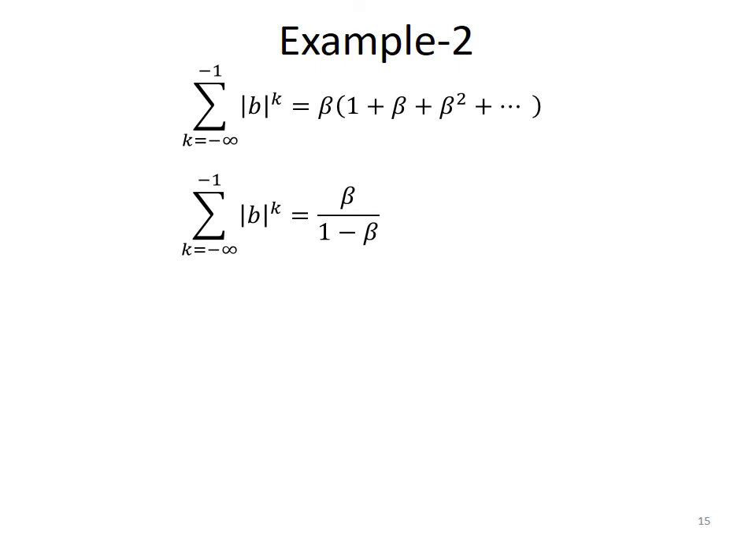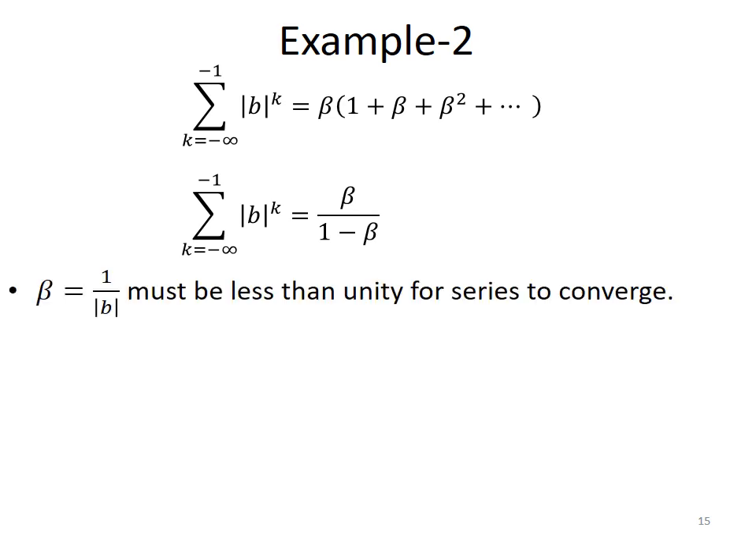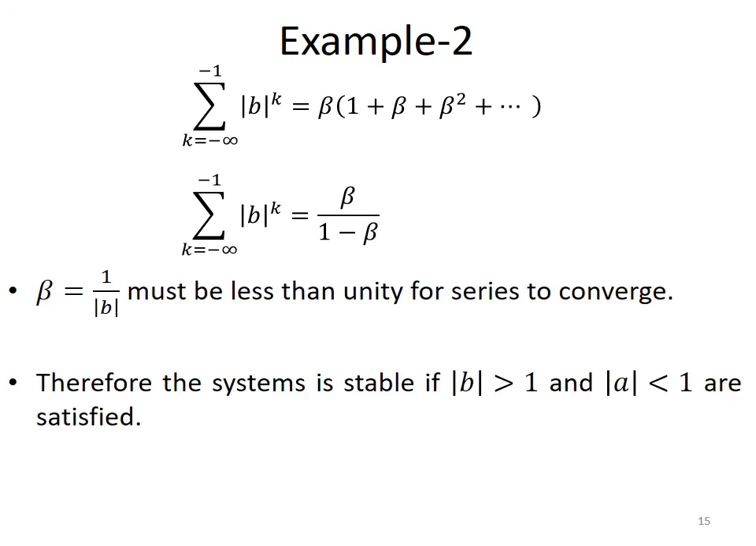So the condition for convergence for this part is that beta, equal to 1 upon absolute value of b, must be less than unity, otherwise the sequence would not converge. So therefore the system is stable if the absolute value of b is greater than 1 and the absolute value of a is less than 1. So these are the conditions for stability for the system given by the impulse response in the previous slide.